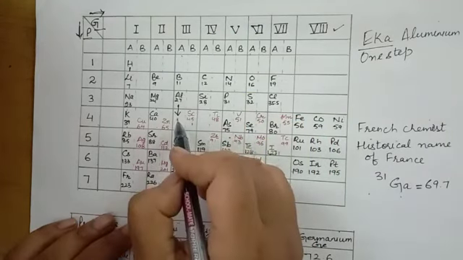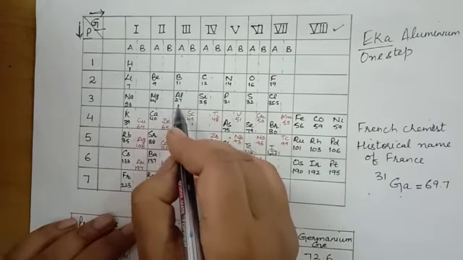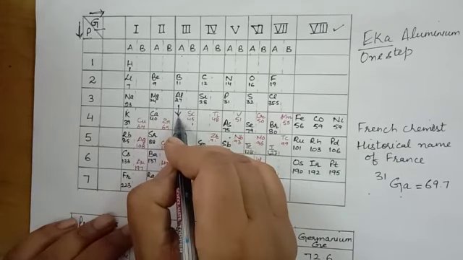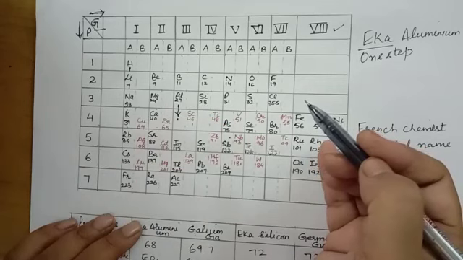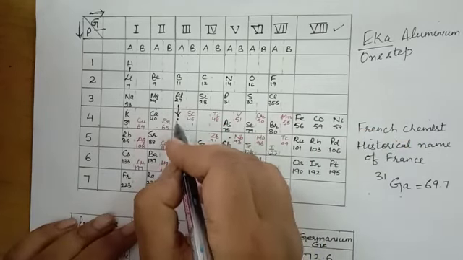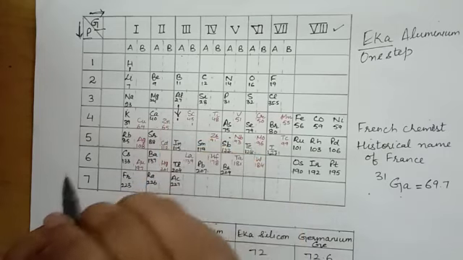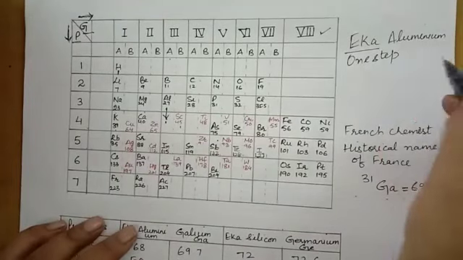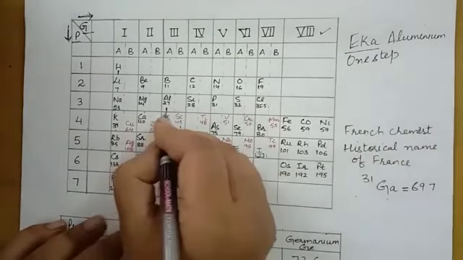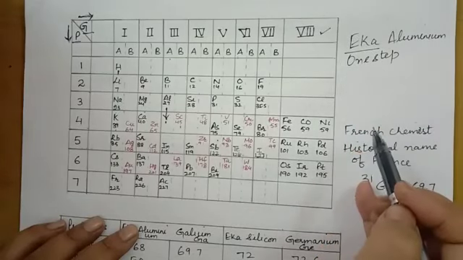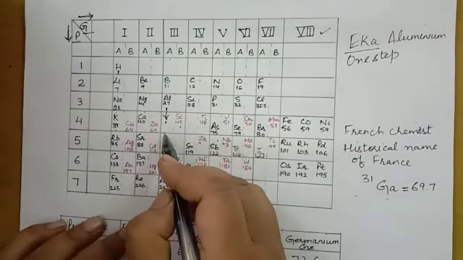And he told that the element that was below aluminium was still to be discovered, and he even predicted the properties of this element. So he called this element Eka aluminium. Eka means one step below, so one step below aluminium.